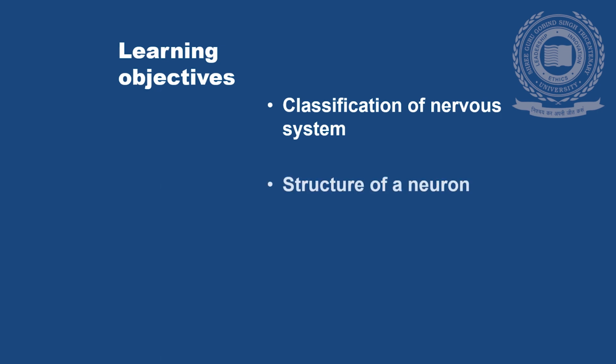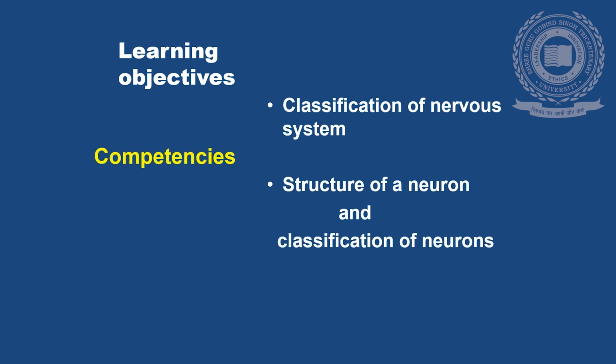Today, we will be learning about Introduction to Nervous System. We will be talking about classification of nervous system and structure of neuron. At the end of the class, you should be able to know the classification of nervous system, structure of a neuron, and classification of neurons.